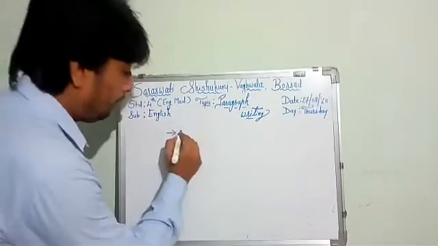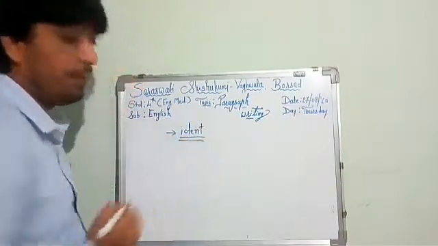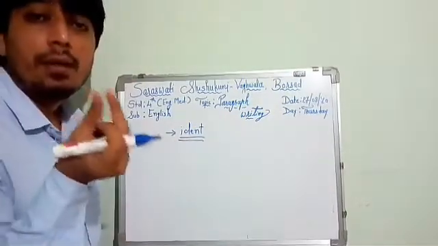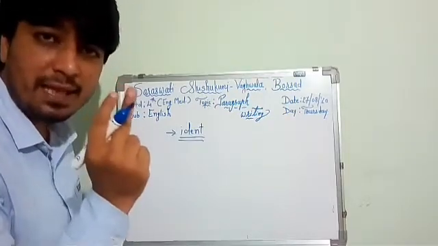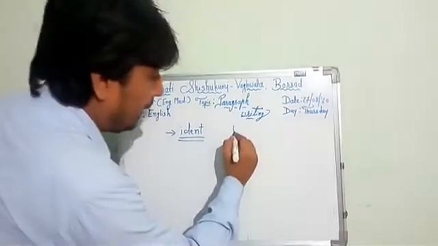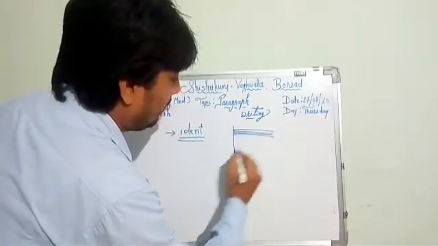First of all, the main point is indent. What is indent? Indent means a specific, particular space. For example, two finger space from the margin. Suppose this is the margin and here are your lines.